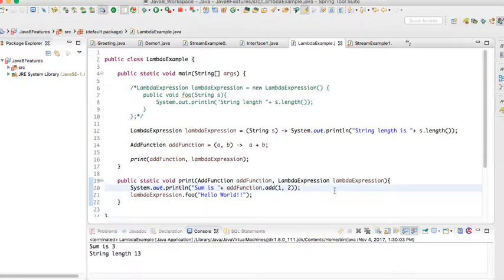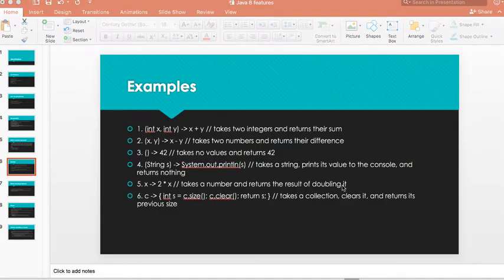So let's go back to our PPT. As we discussed, these are some of the examples of lambda expressions. The first lambda expression takes two arguments, two integers, and just returns the sum of the two numbers. We need not declare the types of the variables. The compiler is smart enough to identify the types.